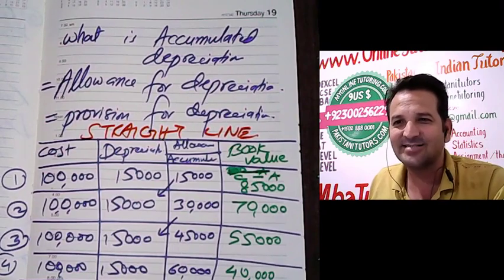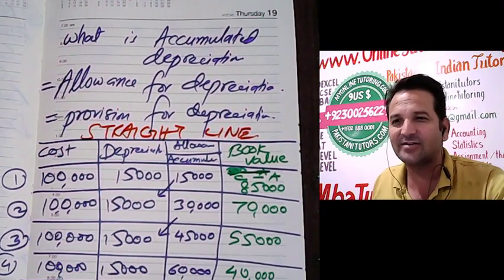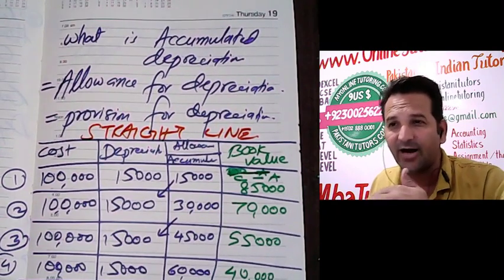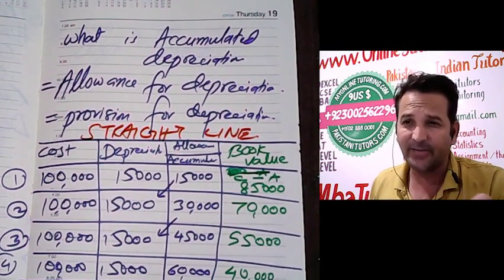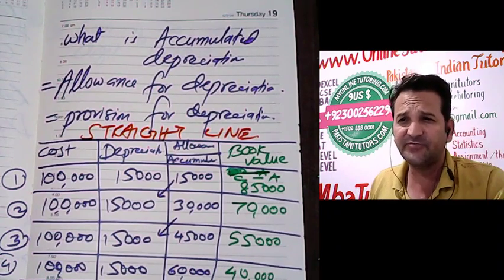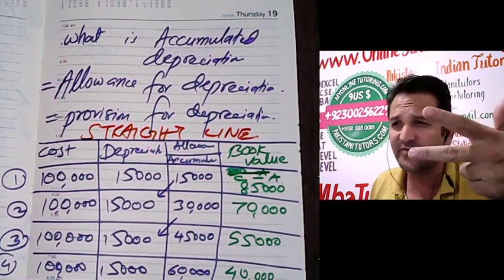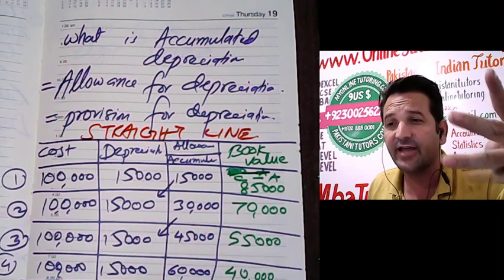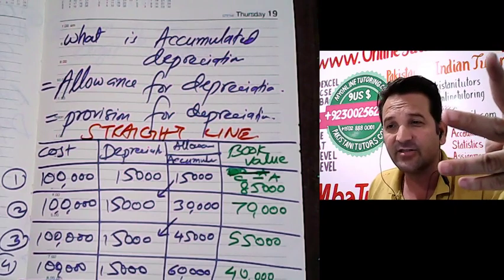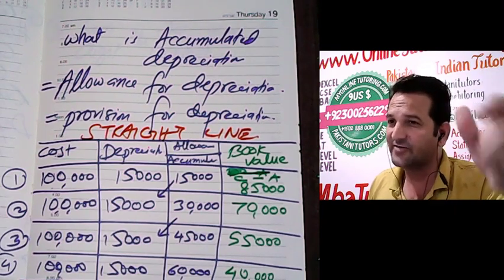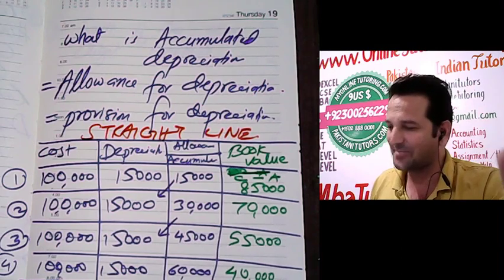You are getting a straight line of depreciation till the end. First year it is 15,000, second year 15,000, third year also 15,000, and even in the fourth, fifth or sixth year it will remain 15,000. That's why we say this is the straight line method.